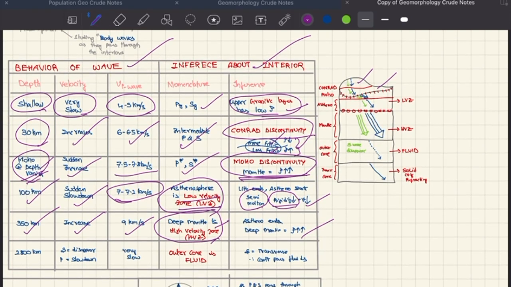At 2800 kilometer depth, S waves will disappear and P waves will slow down. The velocity is very slow. This shows us that the outer core is completely fluid because of the silicon impurities. Since S wave is transverse, it cannot pass through fluids.